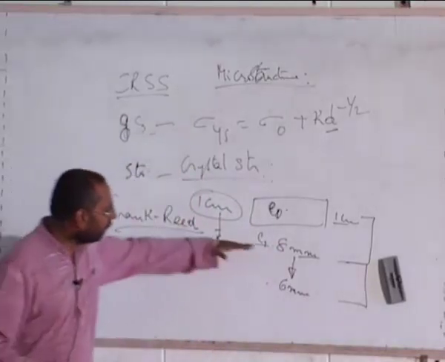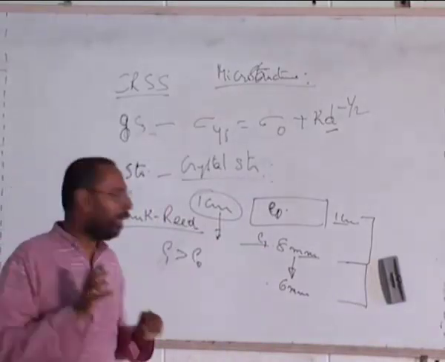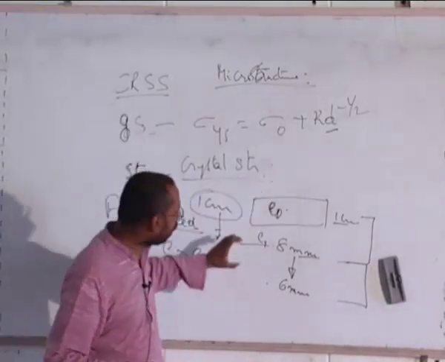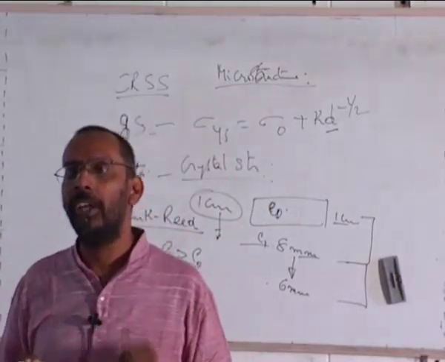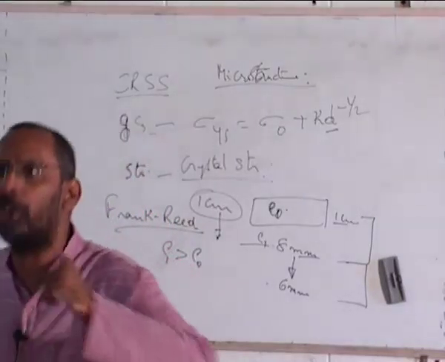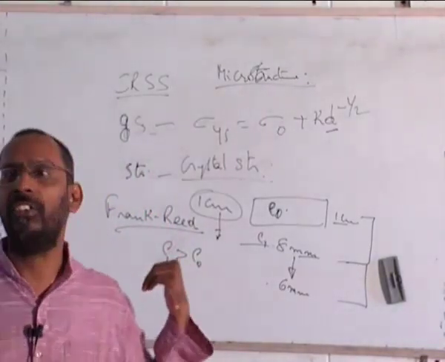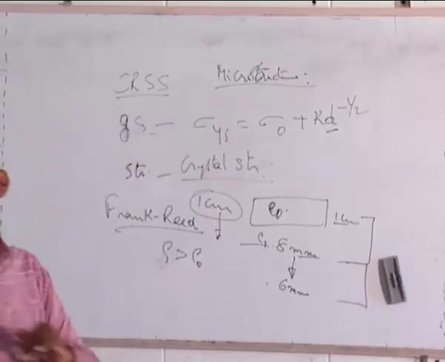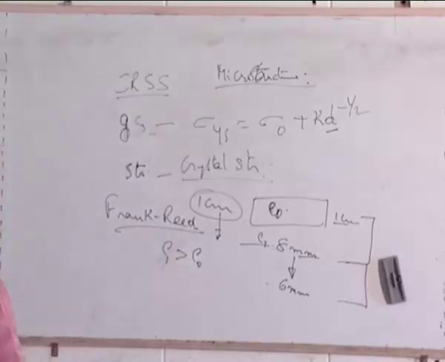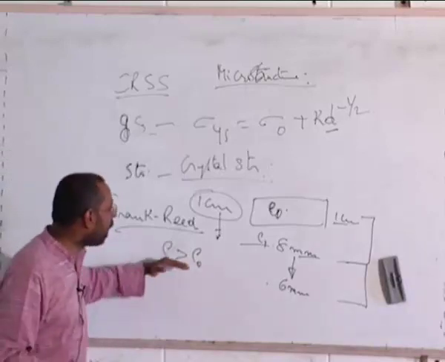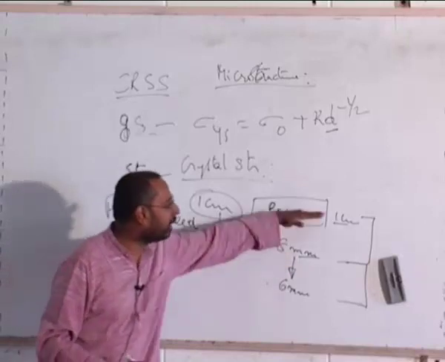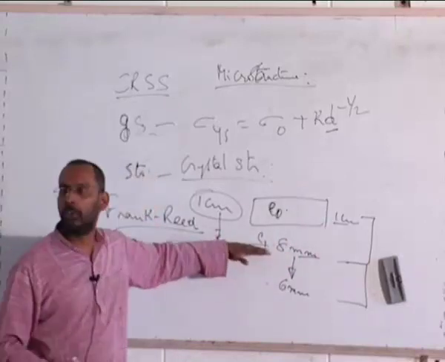So when you start with rho 1 and then deform, you are originally starting with a smaller number of dislocations. Now your deformation is happening with more dislocations, and as a result you will see the stress required to push the dislocation go up, which is our global definition of yield strength. Yield strength, we said, is the stress required to cause permanent deformation, which is actually related to the stress required to cause dislocation motion. And the stress required to cause dislocation motion is going to be higher from here to here rather than from here to here, because the number of dislocations is more.